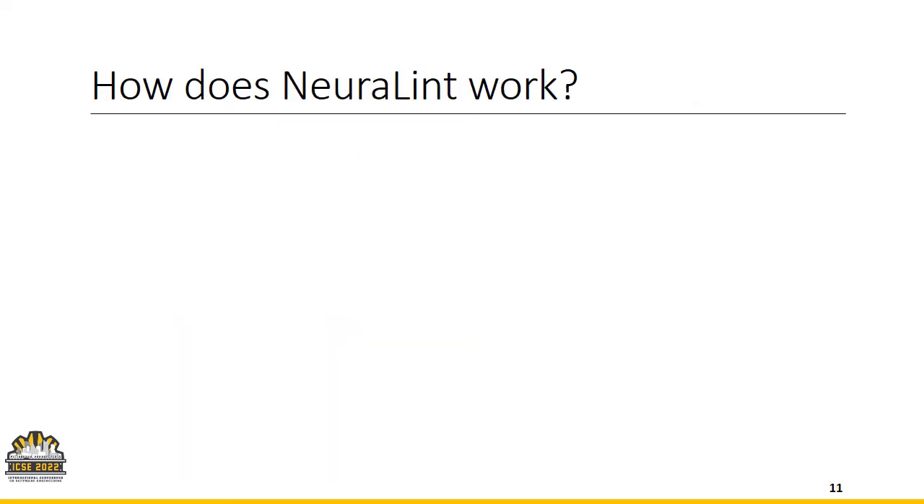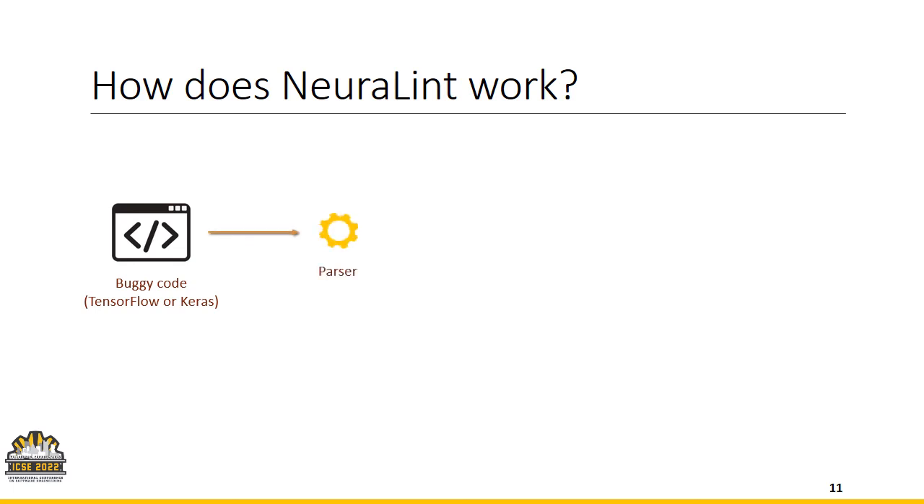Now I can explain how NeuraLint works. It starts with source code which should be written in Python using TensorFlow or Keras. Indeed, the tool can be extended to accept code in other languages or frameworks. Then a parser starts working on the code and extracts relevant information to build the model of the deep learning program from the code. This model would be a graph.